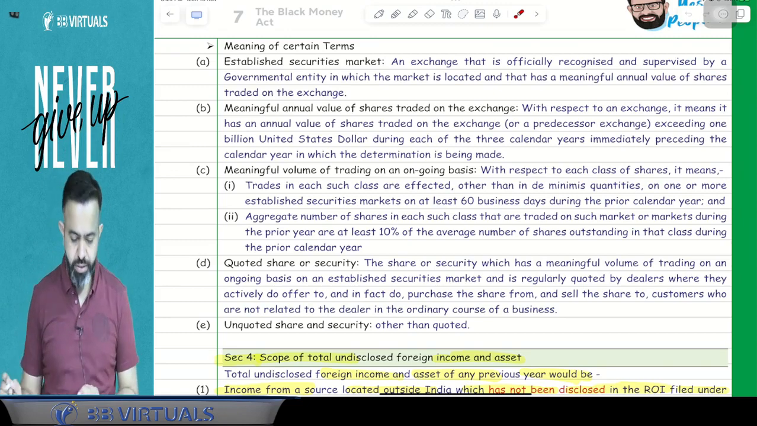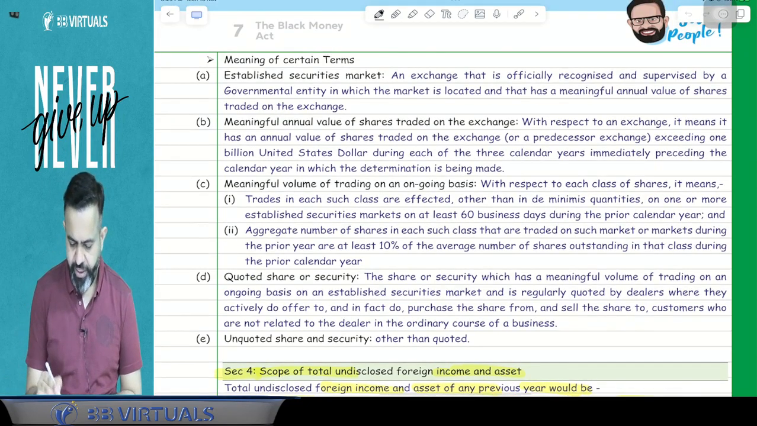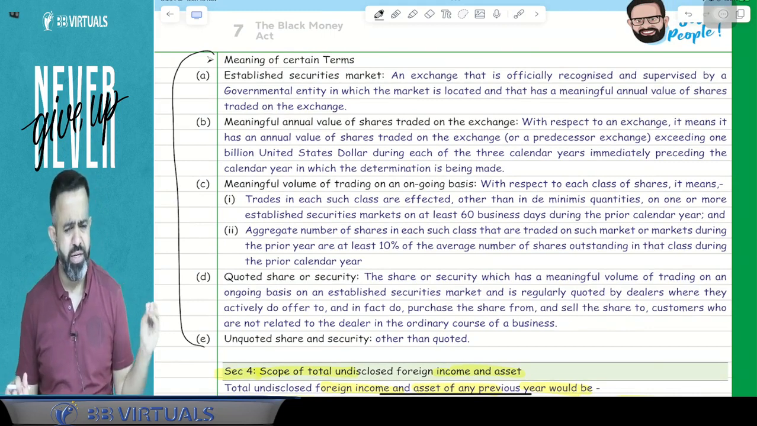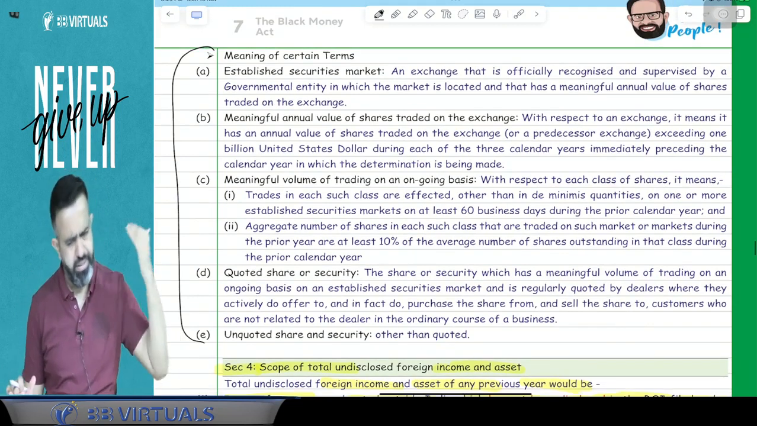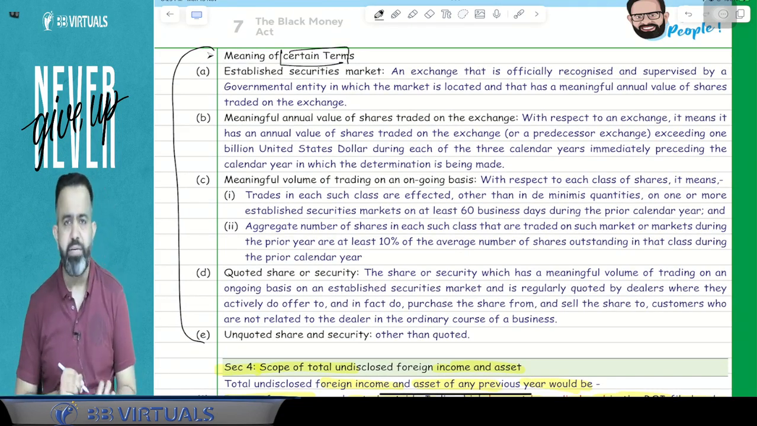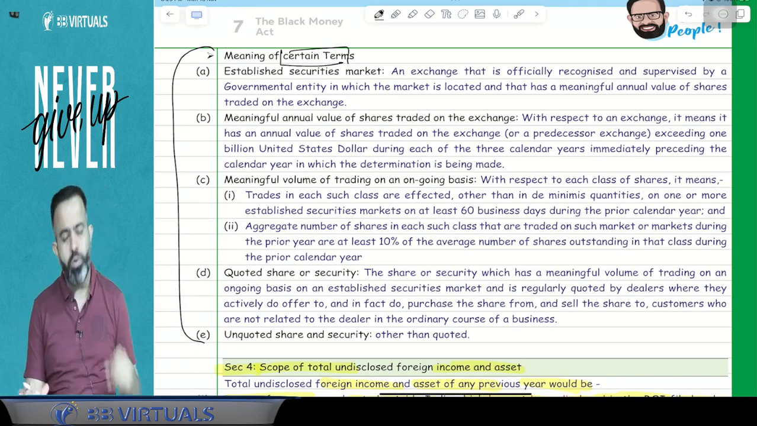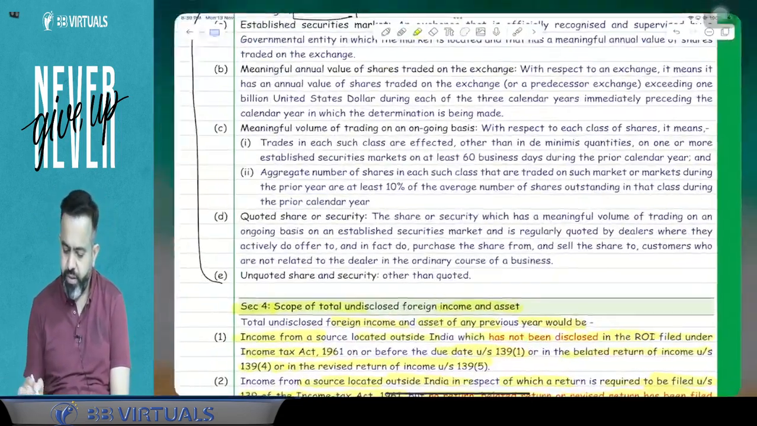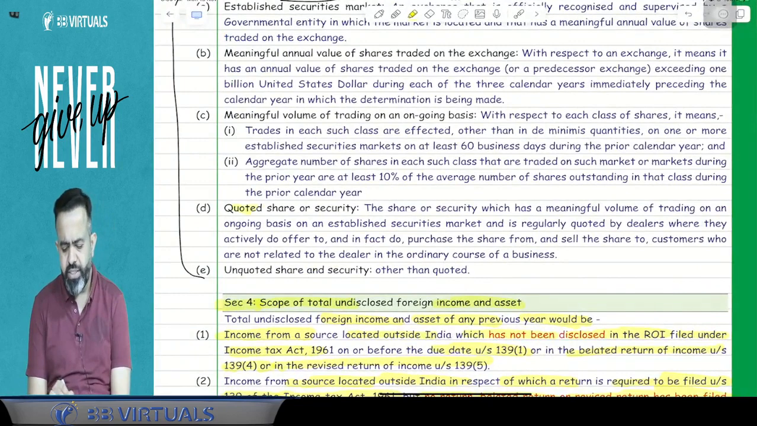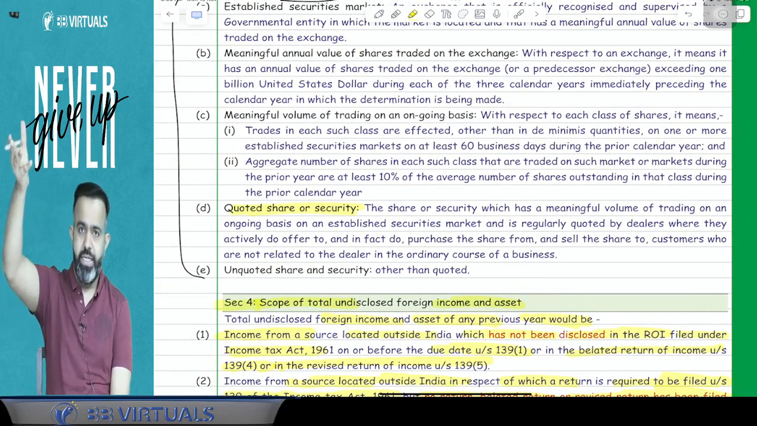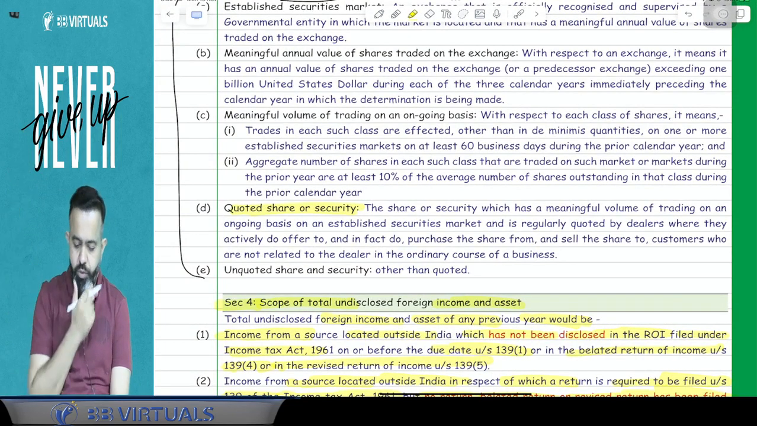Done. Now guys, in this topic there is one small part, but that is not relevant at all from the examination point of view. Some meaning is given of some terms. One is the quoted share and security, because I have mentioned that. But sir, what do you mean by the quoted share and security here? Quoted share and security means share and security listed in the recognized stock exchange outside India, means in NASDAQ and all.